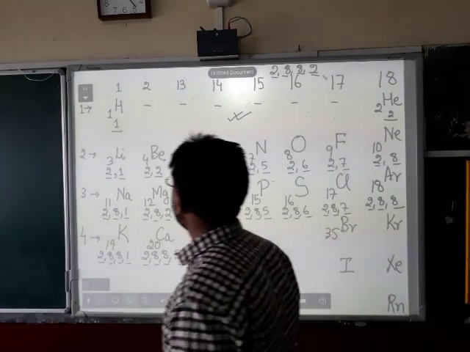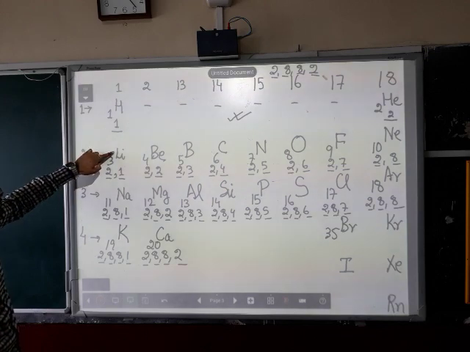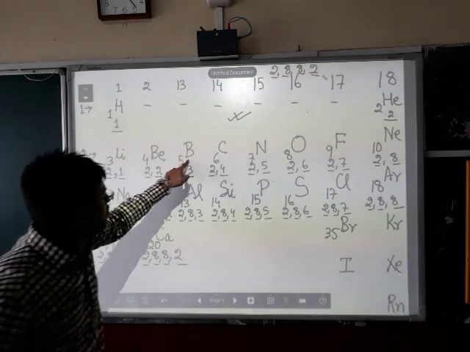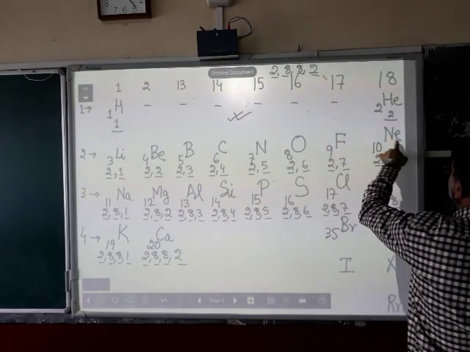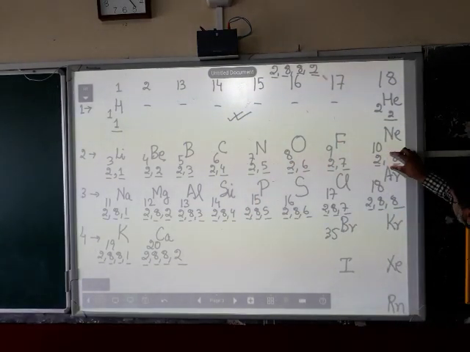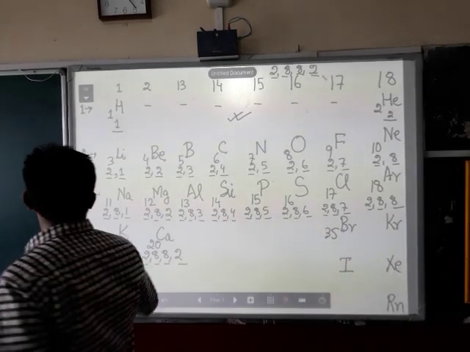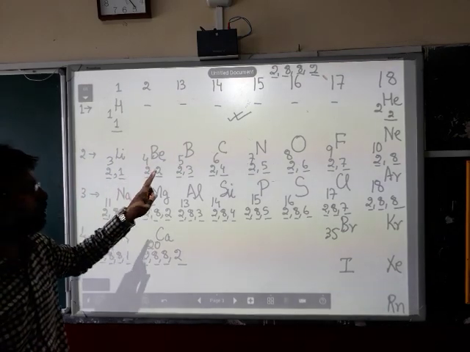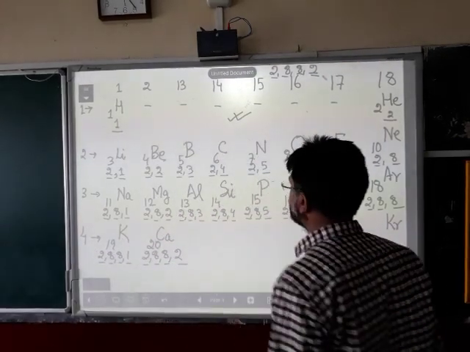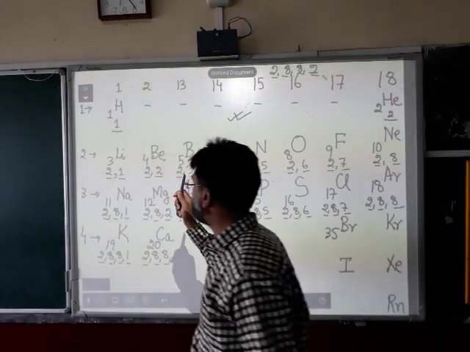Now, I am explaining period 2 first: lithium, beryllium, boron, carbon, nitrogen, oxygen, fluorine and neon. If you look at the electronic configuration of all these elements in the second period, you will find that all these elements have only 2 shells. That is why these elements are placed in the second period.